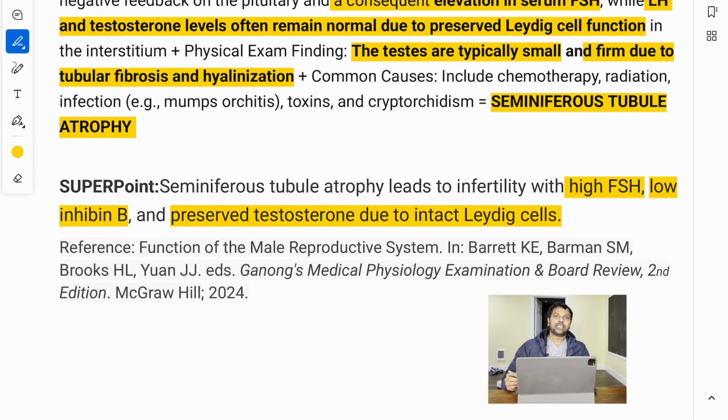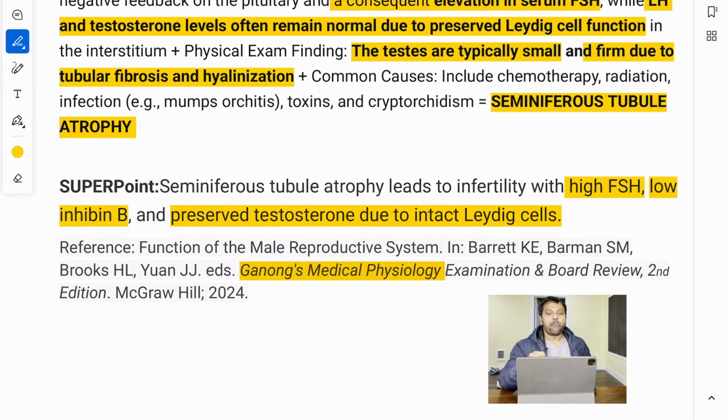All right. So seminiferous tubule atrophy leads to infertility with high FSH and low inhibin B, preserved testosterone due to intact Leydig cells.